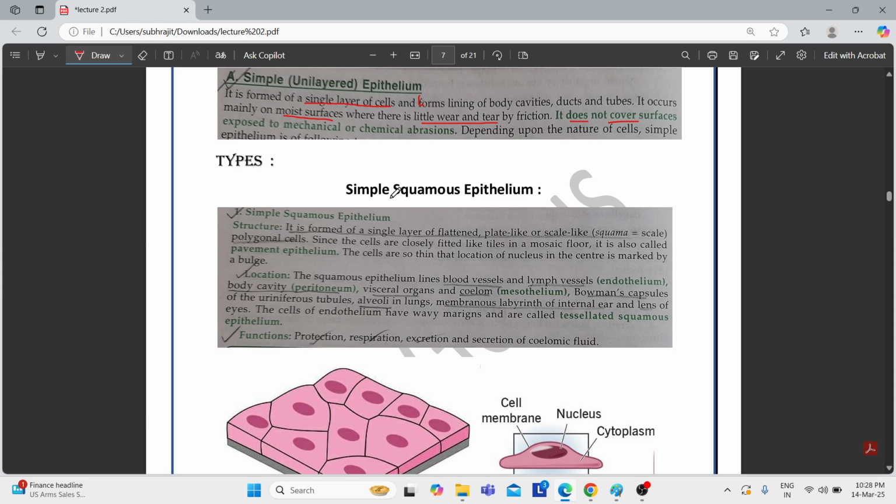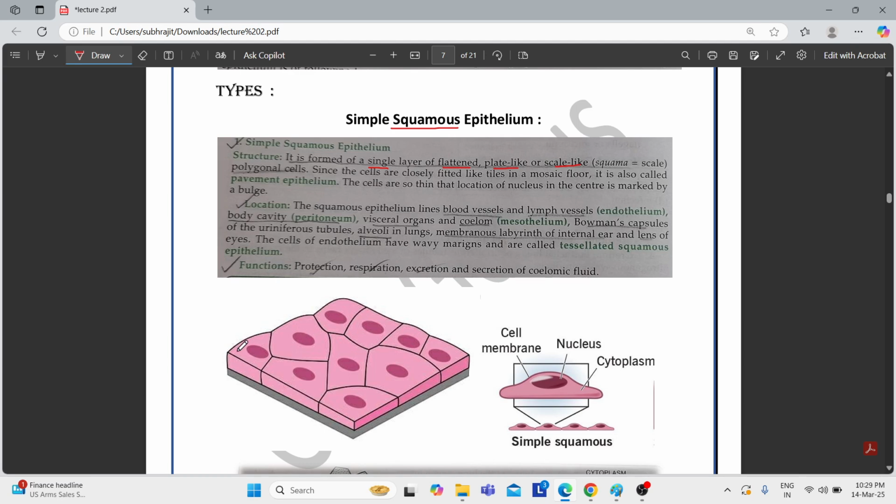First, let's come to the simple squamous epithelium. So what is the striking feature of the squamous epithelium? First of all, they will be single because it comes under the category of the simple epithelium, and the striking feature is that they can be flattened, plate-like, or scale-like polygonal cells. Just look at this diagram: the cells are very flat and somewhat scale-like, or somewhat plate-like. Not exactly plate-like, but they look somewhat like plates, and most importantly they are very, very flat.